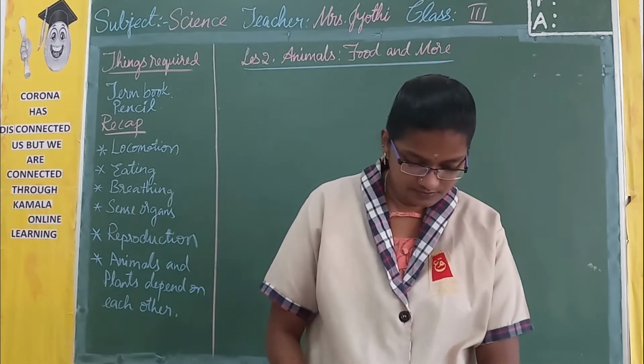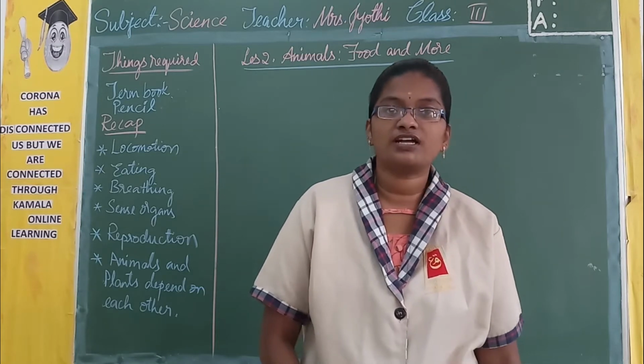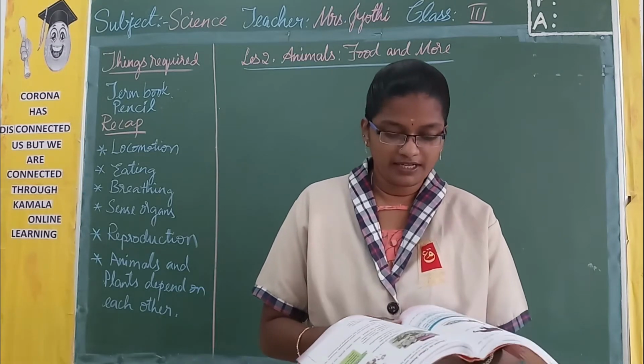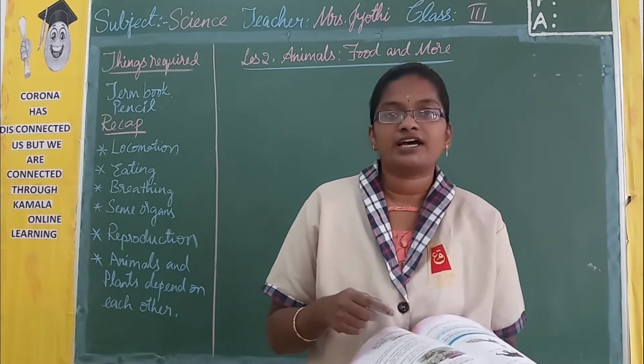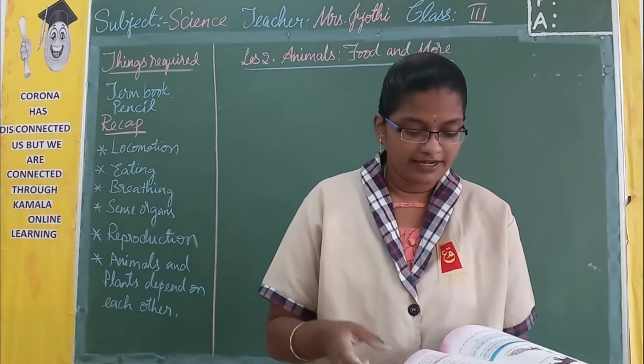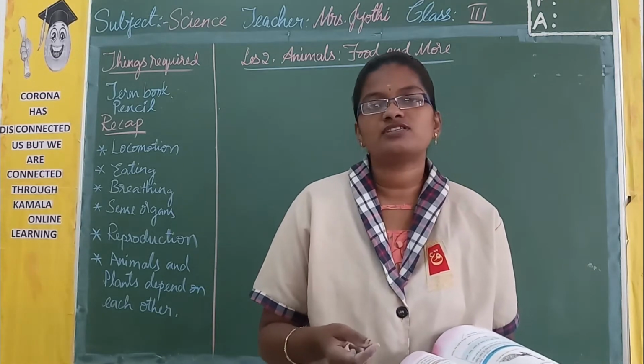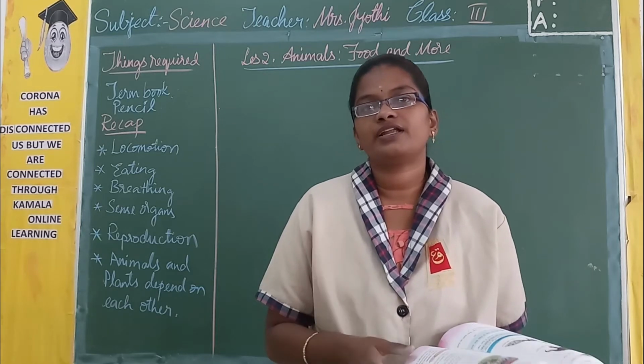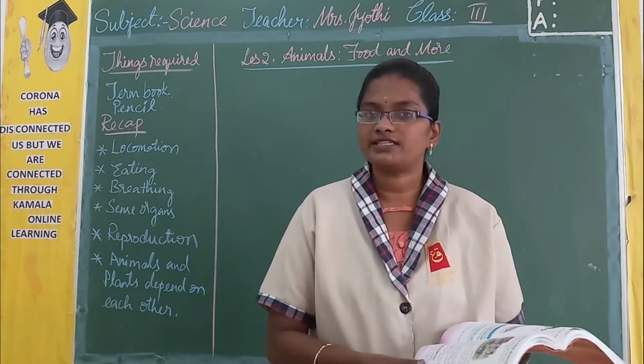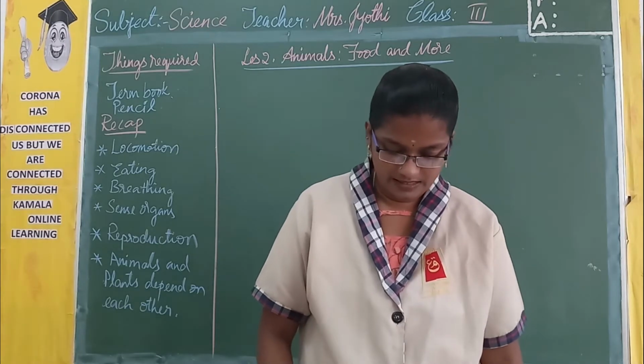Then examples of herbivores are goat, sheep, and examples of carnivores are lion, tiger, cheetah, like that. And examples of omnivores are human beings, bear and all. So they eat both plants as well as animals.